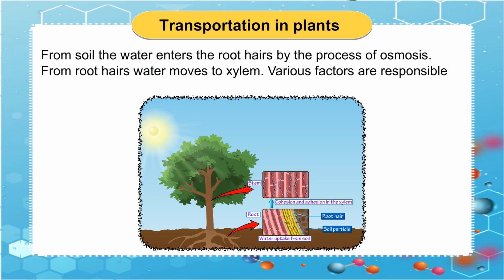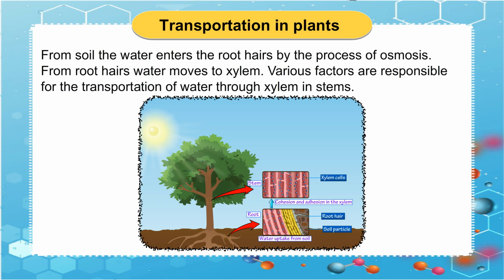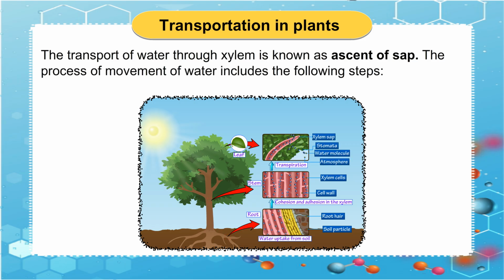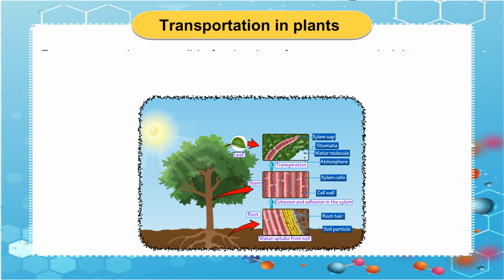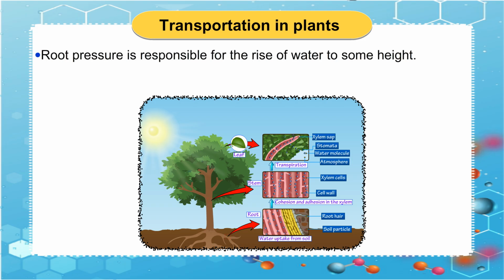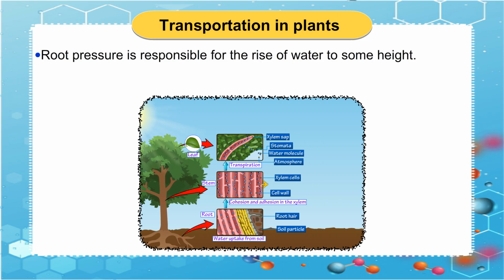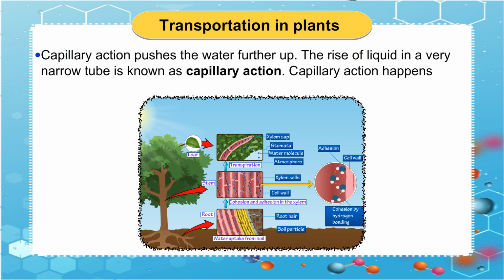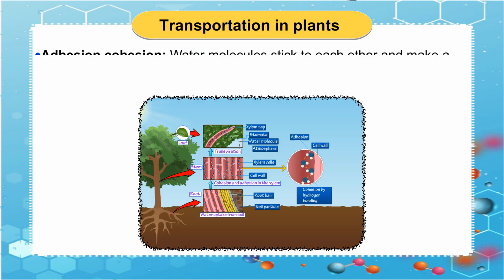Various factors are responsible for the transportation of water through xylem in stems. The transport of water through xylem is known as ascent of sap. The process of movement of water includes the following steps. Root pressure is responsible for the rise of water to some height. Capillary action pushes the water further up. The rise of liquid in a very narrow tube is known as capillary action. Capillary action happens because of the very small diameter of the tube.